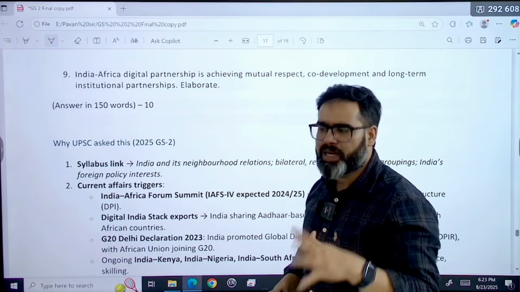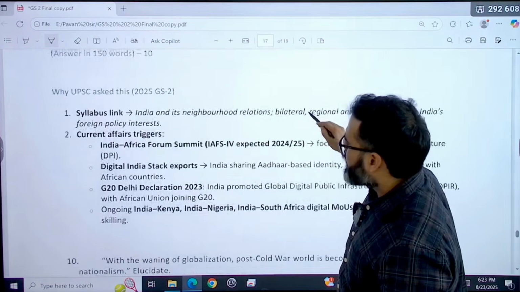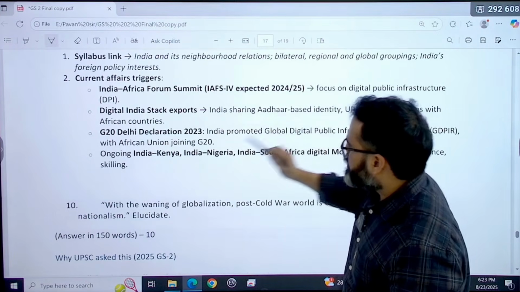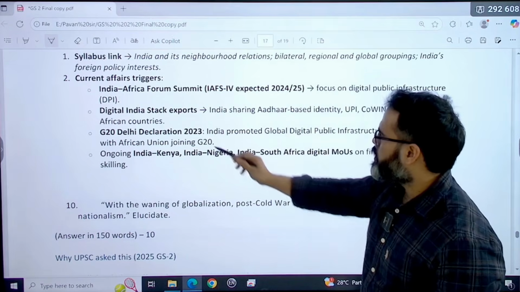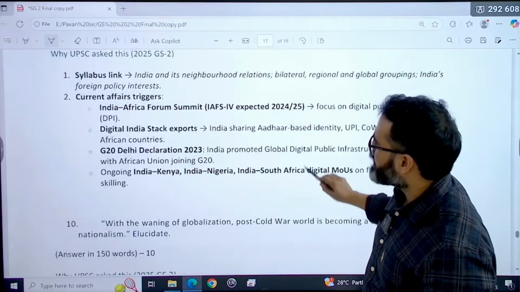आपने UPI के बारे में बताया होगा कि most of the countries are also asking about UPI. That was the thing. Like India-Africa summit हुआ था, then digital India stack export हुआ, G20 दिल्ली declarations हुआ. So यहाँ पे आपको those things you have to mention. This is a very easy exam.